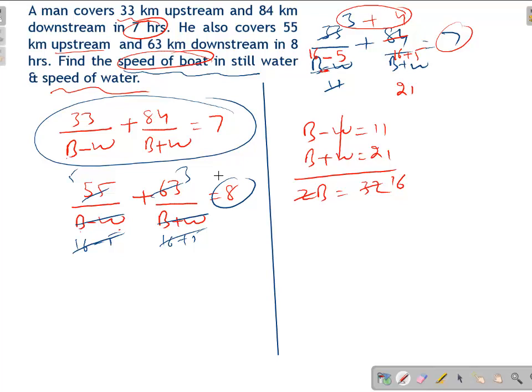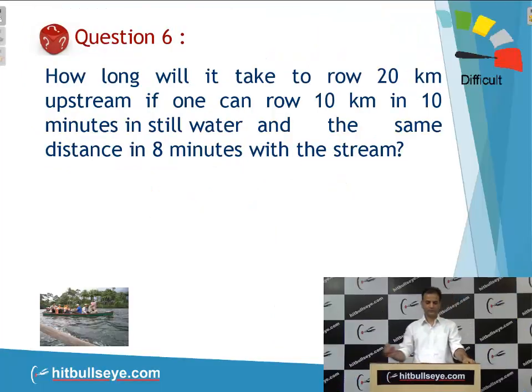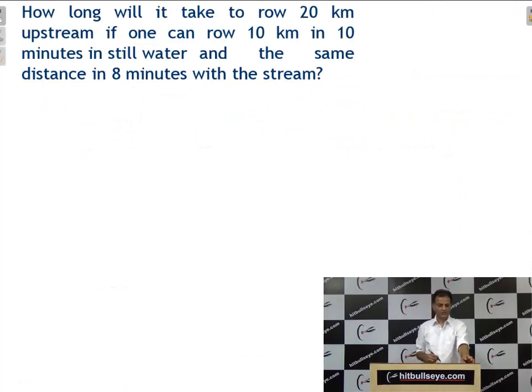You have to see the multiples: 7, 33, 84. 33 is cancelling by 11. 11 3. Clear, students? Now come to question number 6. How long will it take to row 20 km upstream if one can row 10 km in 10 minutes in still water and the same distance in 8 minutes with the stream? Now what he is asking, students, in this question, how long will it take to row 20